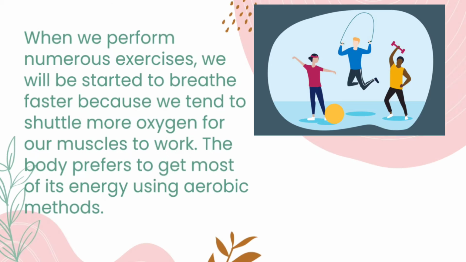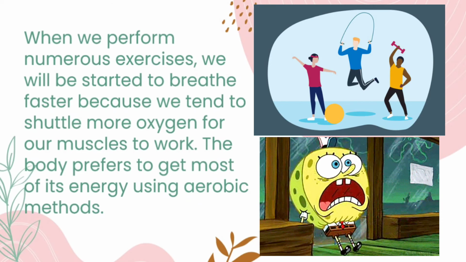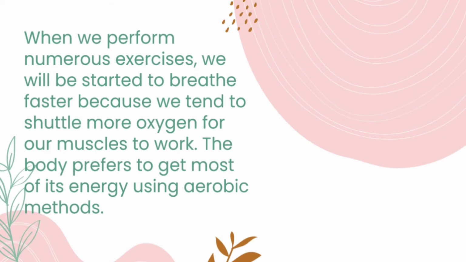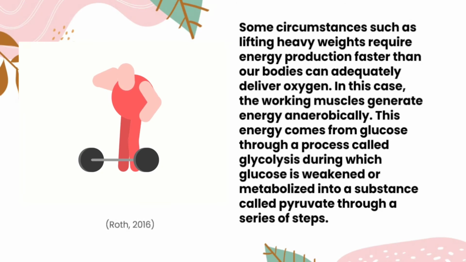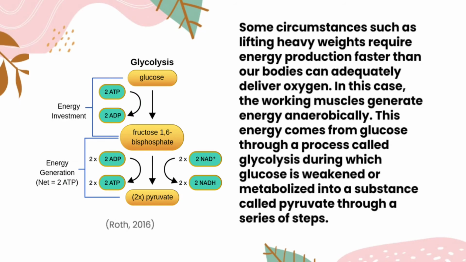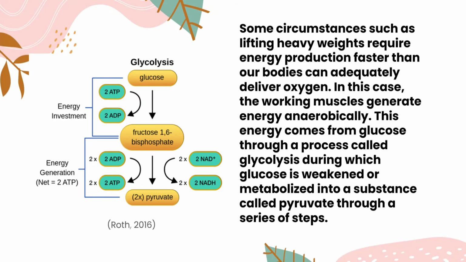Whitcomb 2020. When we perform numerous exercises, we start to breathe faster because we need to shuttle more oxygen for our muscles to work. The body prefers to get most of its energy using aerobic methods. Some circumstances, such as lifting heavy weights, require energy production faster than our body can adequately deliver oxygen. In this case, the working muscle generates energy anaerobically. This energy comes from glucose through a process called glycolysis, during which glucose is broken down or metabolized into a substance called pyruvate through a series of steps.